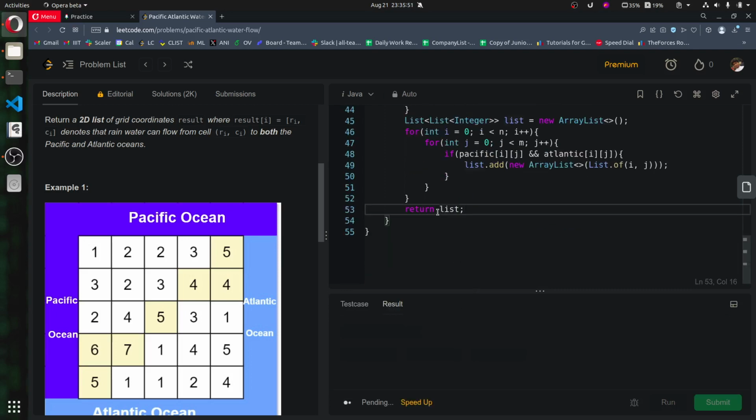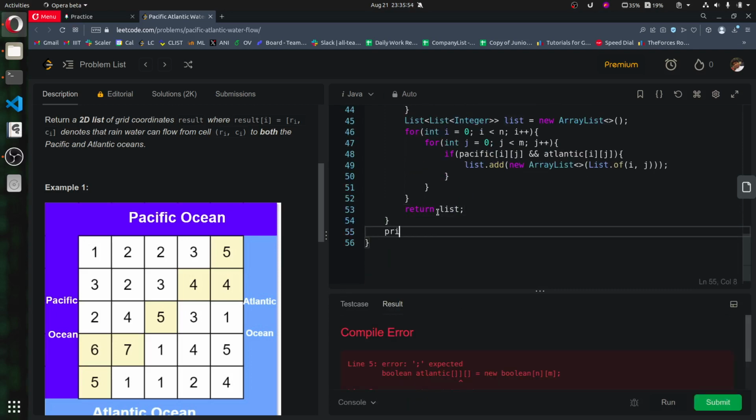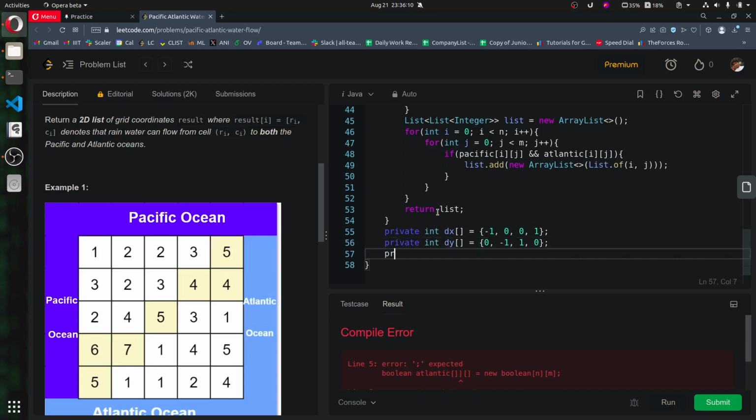Okay, we have not defined some functions, and some integers also. Private int tx, minus 1, 0, 0 and 1, and private int ty will be 0, minus 1, 1, comma 0, 0. And private boolean isSafe, and int xi, int xj, or maybe i, j will work.